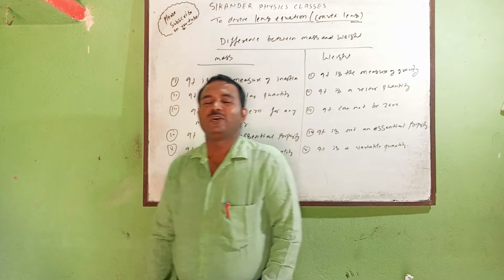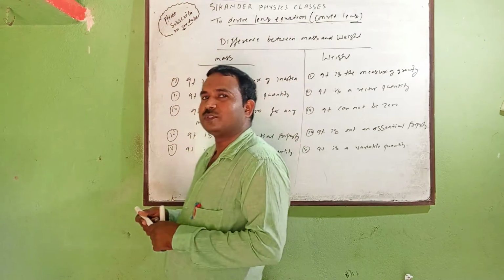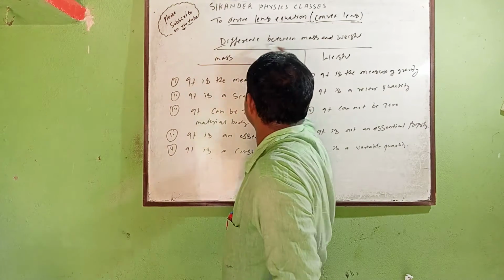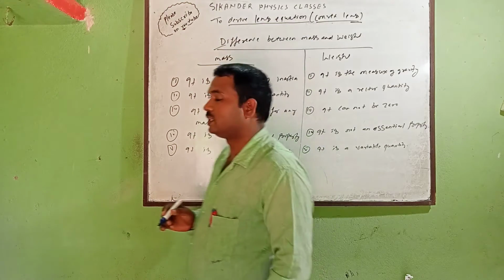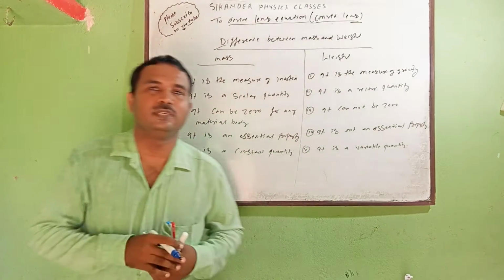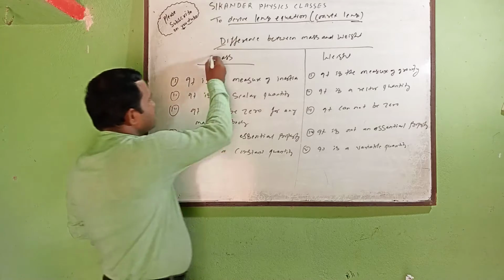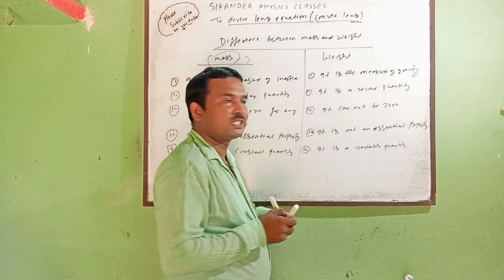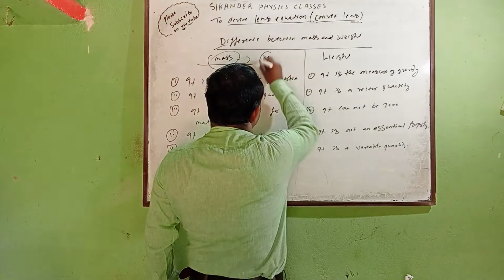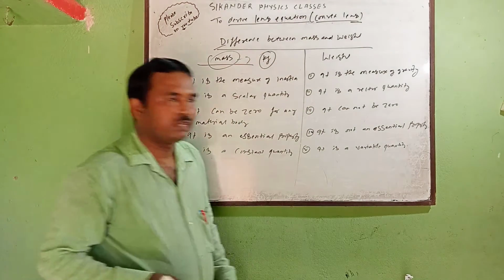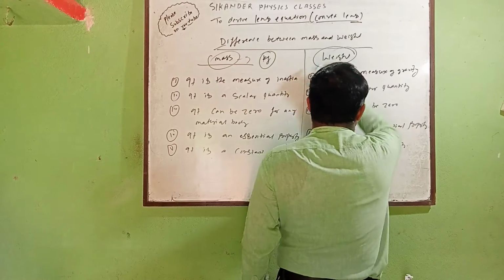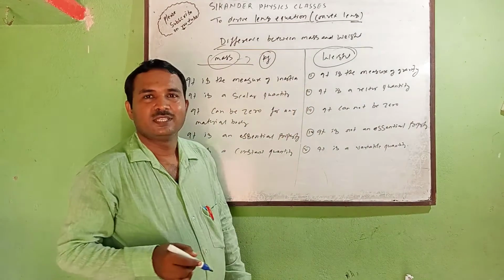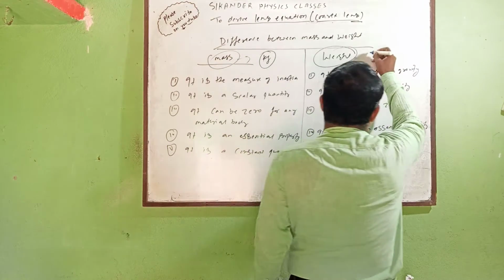Okay, now come to the points. We have the question: what is the difference between mass and weight? You know that mass we measure in, what is the SI unit of mass? Mass we measure in kg. Very good. And weight, what is the weight? Weight we measure in newtons.